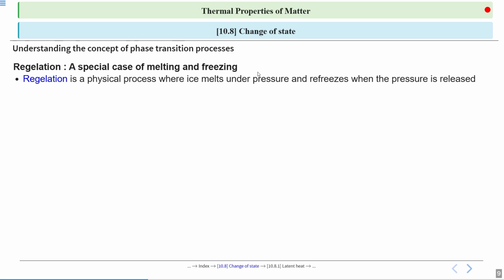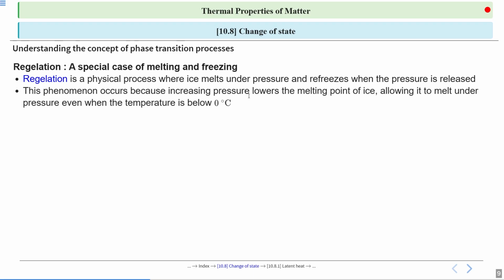But how will it freeze? It will refreeze when the pressure is released. This phenomenon occurs because increasing pressure lowers the melting point of ice, allowing it to melt under pressure even when the temperature is below 0 degrees Celsius.